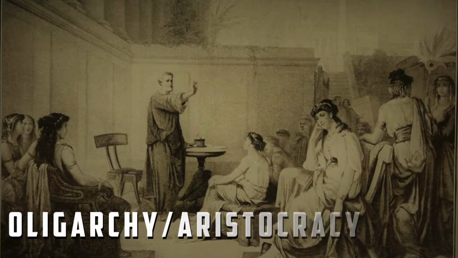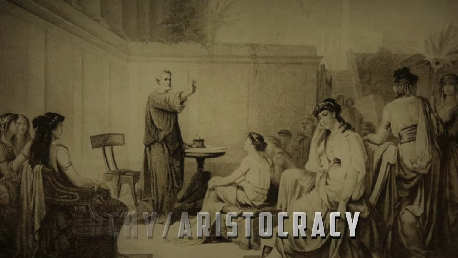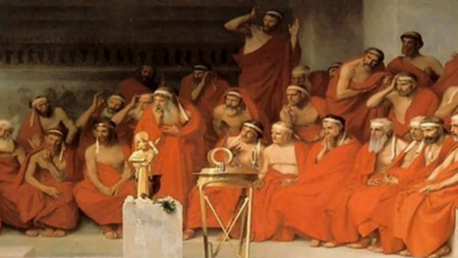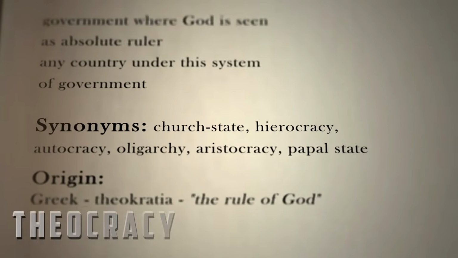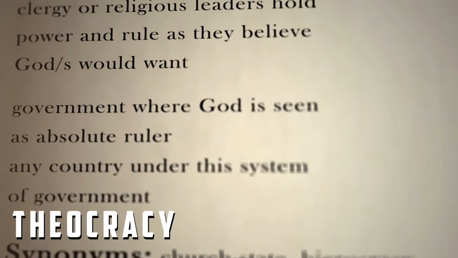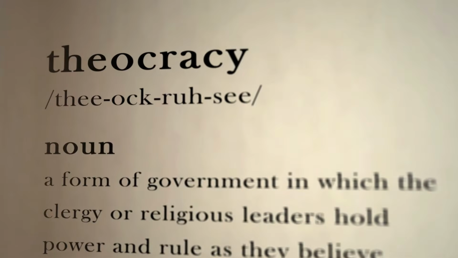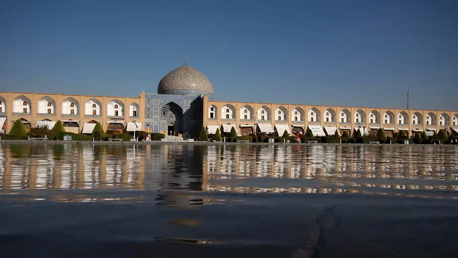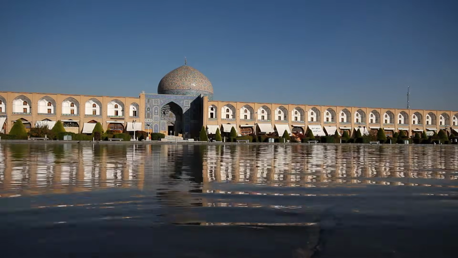In an oligarchy or aristocracy, a small group of powerful people make most of the government decisions for their own benefit. Membership in the ruling group may be based on wealth, family, or military power. A great example of this is ancient Sparta. In a theocracy, rulers claim to represent and be directed by a set of religious ideas. Laws are rooted in a particular religion or religious doctrine. Government power is unlimited, and usually harsh rule is justified by the religious text. Modern-day Iran is an example of a theocracy.